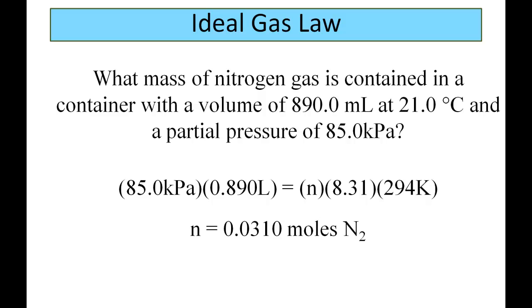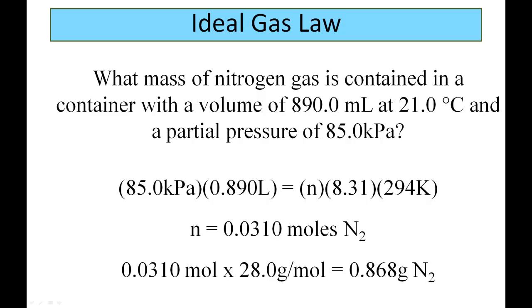Notice that nitrogen gas is diatomic, and we're going to go ahead and figure out what mass it is. In order to get our moles of nitrogen into grams of nitrogen, we multiply by the molar mass. In this case, we take the 0.0310 moles multiplied times 28 grams per mole, and we get 0.868 grams of nitrogen gas. Keep in mind that the pressure was in kilopascals, and we had to use 8.31 for our R value in this equation. Had it been in atmospheres, we would have put the pressure in atmospheres, and the R value would have been 0.0821.